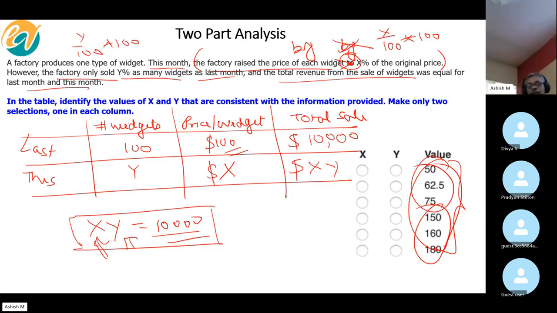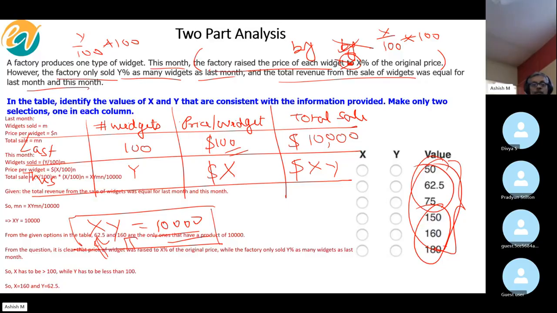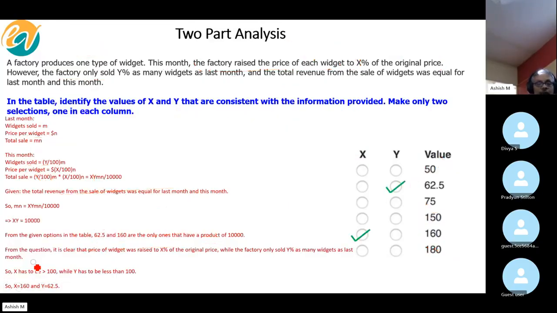This is where it becomes a bit of trial and error. I have already got the answer. Instead of 100 and 100, I assumed the total number of widgets sold last month as M and price per widget as N. You could do it this way also, but I think doing 100 just makes it easy. If you multiply 160 by 62.5, you will get 10,000. That is the answer.